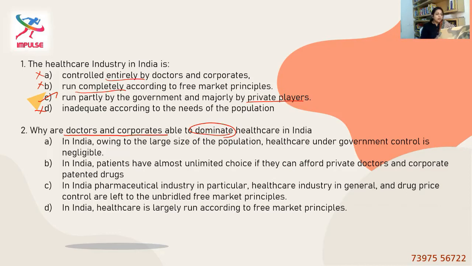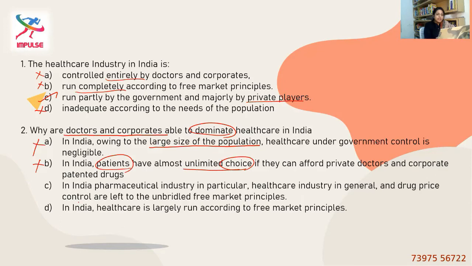Option A, in India, owing to the large size of the population, healthcare under government control is negligible. Have they anywhere mentioned that because of population, government is actually controlling it in a very negligible way? No. So option A is ruled out immediately. Option B, in India, patients have almost unlimited choice if they can afford private doctors and corporate patented drugs. Again, we're not talking about patients here or their choices here. So option B is very much untrue.